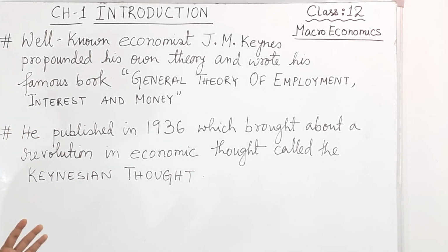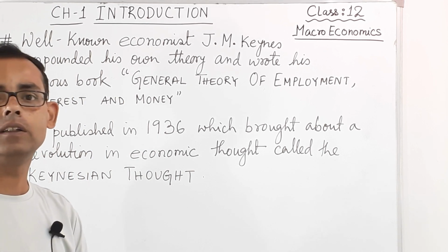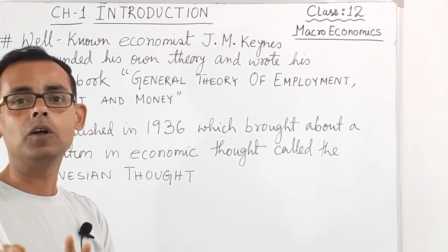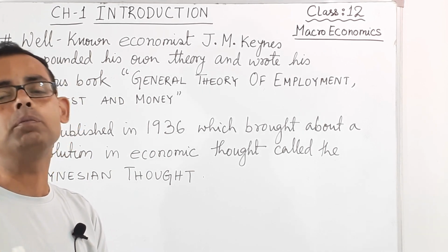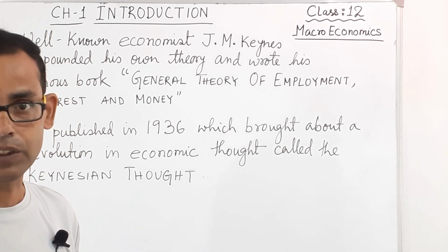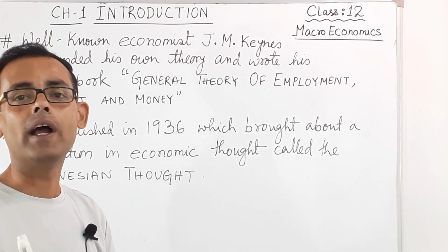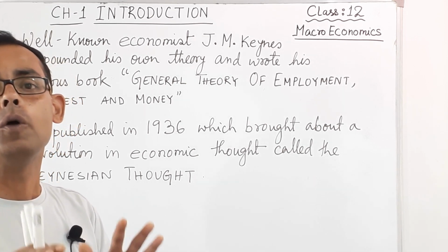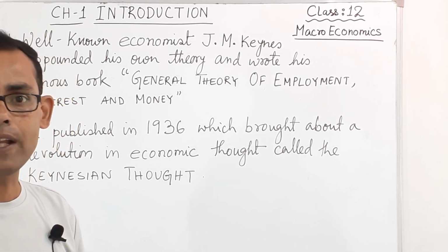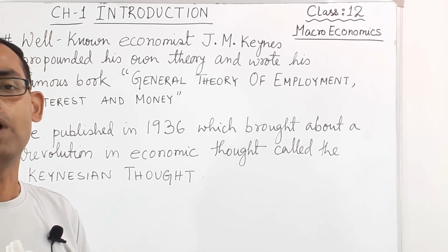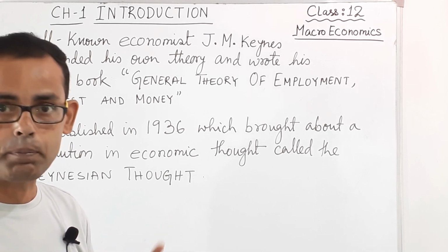Where we finished in part 1, we ended with the Great Depression, and the classical school failed to explain the worldwide depression.